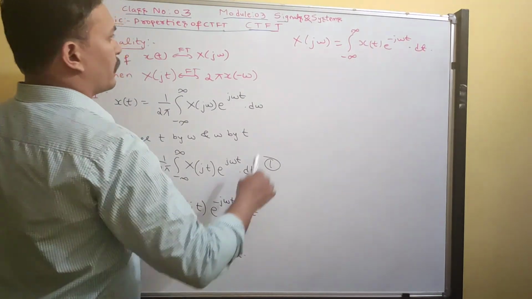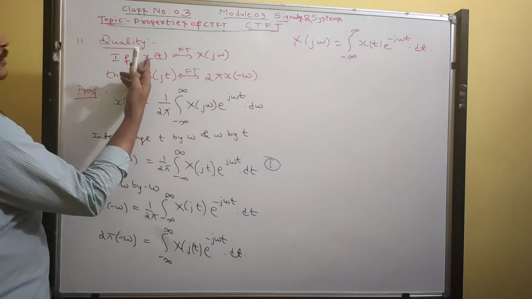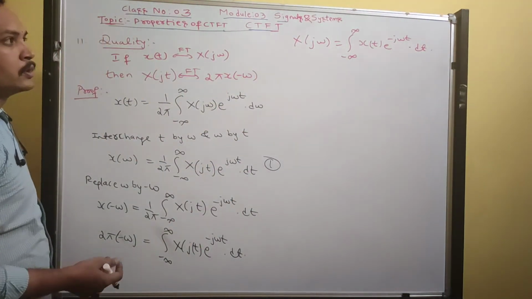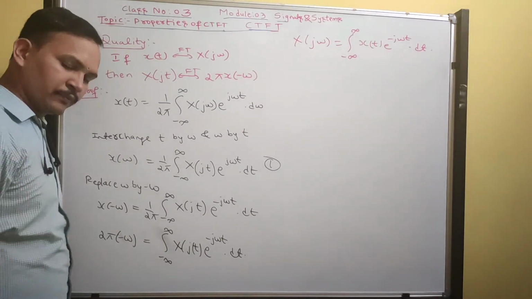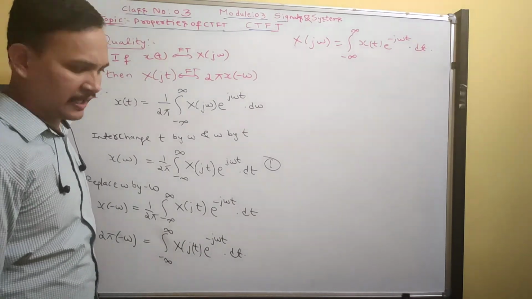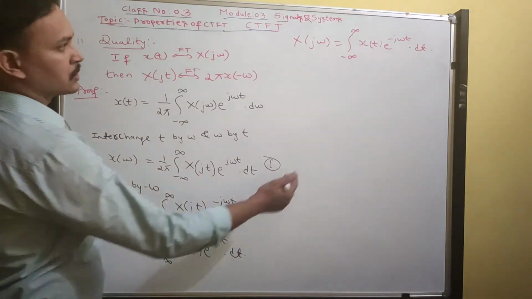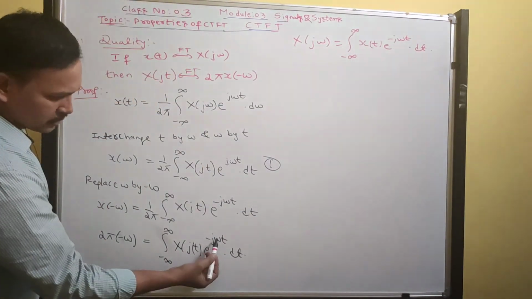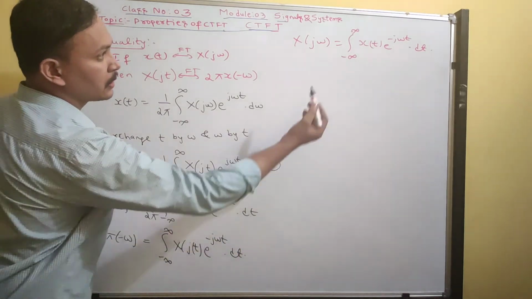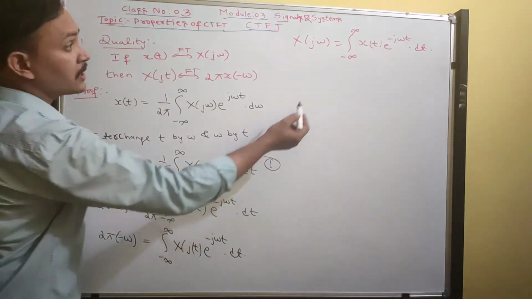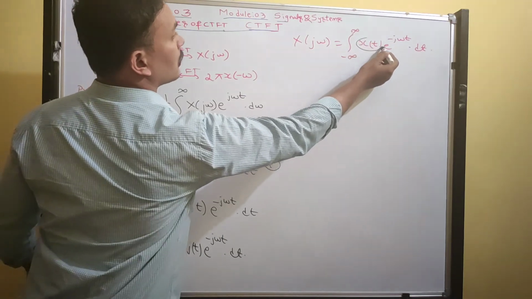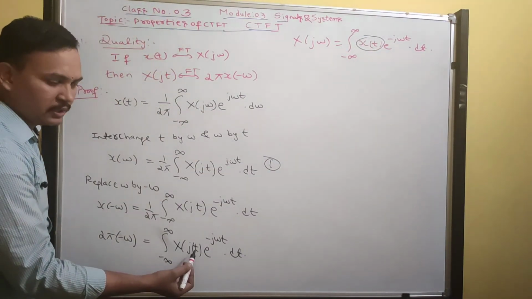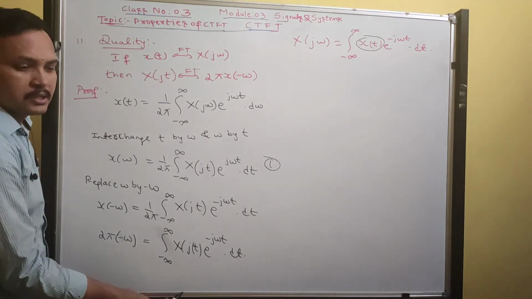So now what is X(jω)? The Fourier transform of x(t) is X(jω). Due to duality, time will get changed to frequency, and frequency will get changed to time. So now compare this with this: integral from minus infinity to infinity, e^(−jωt) dt, but in place of x(t), what we have is capital X(jt).